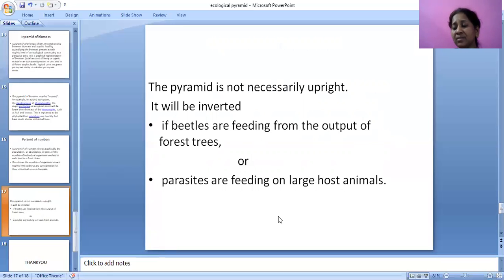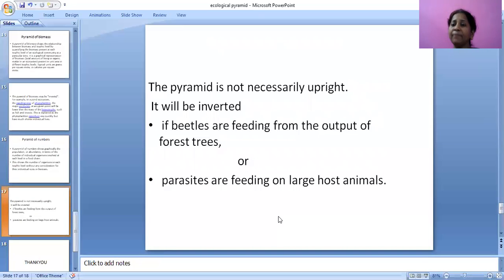Simplifying, first the food chain. Food chains are two. What are the two food chains? Grazing food chain and detritus food chain. Coming to the grazing food chain, as the meaning itself says, one trophic level is eaten by the other trophic level.